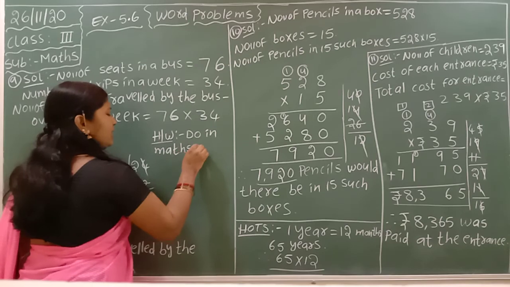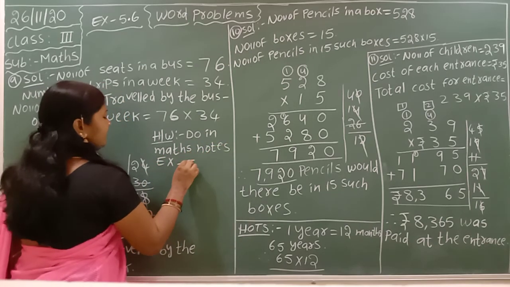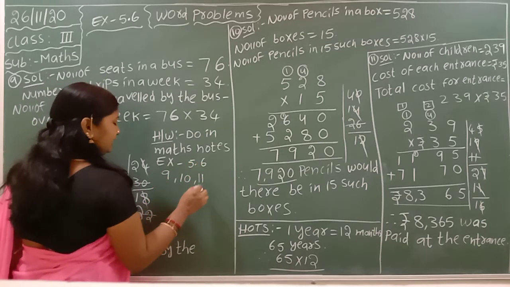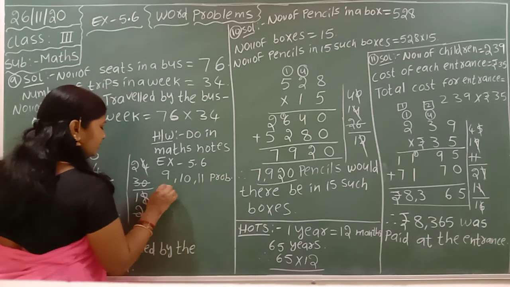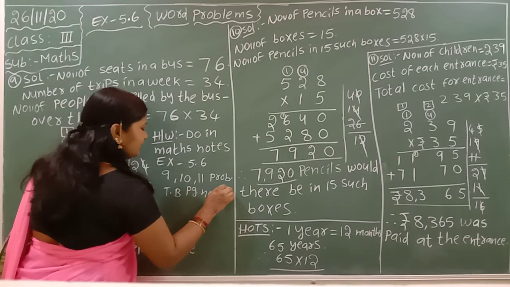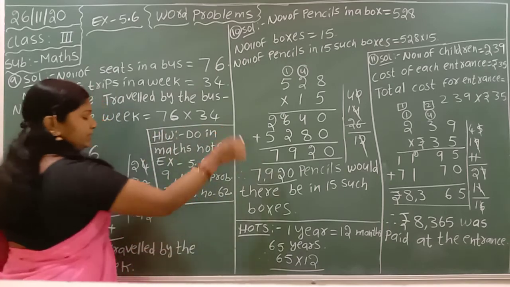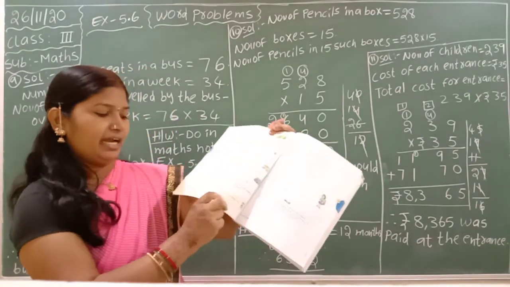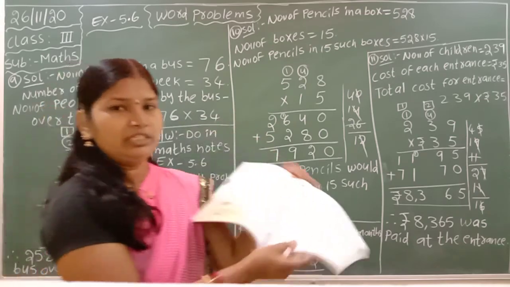Maths notes. Exercise 5.6, problems 9, 10, 11. That is textbook page number 62. You can do these sums in your rough notes on the side and write down the answer in the given dash. This is your homework today. Thank you.